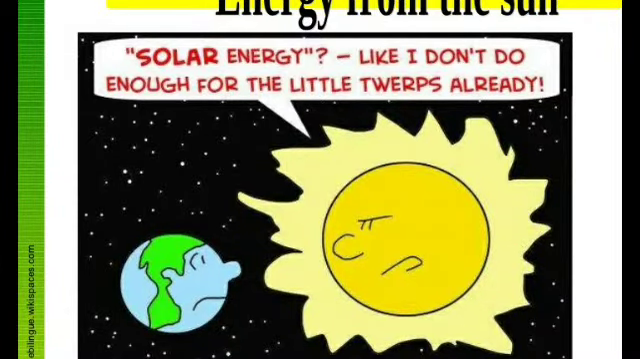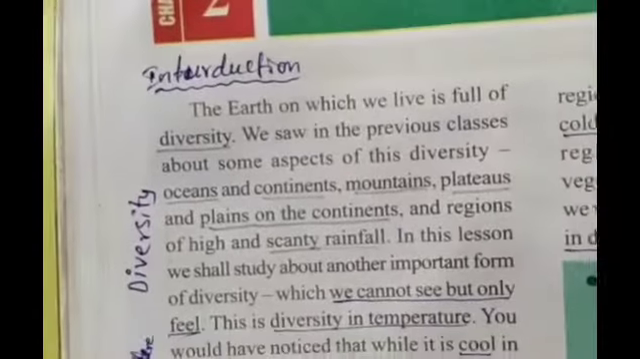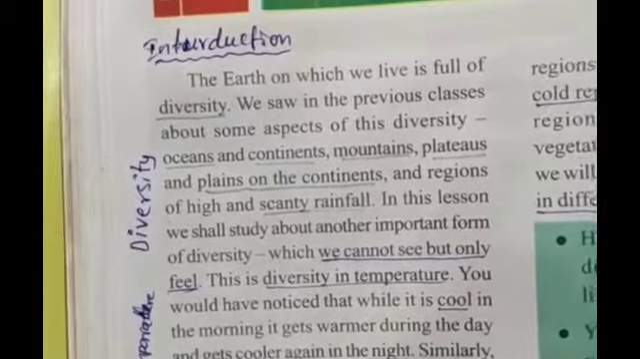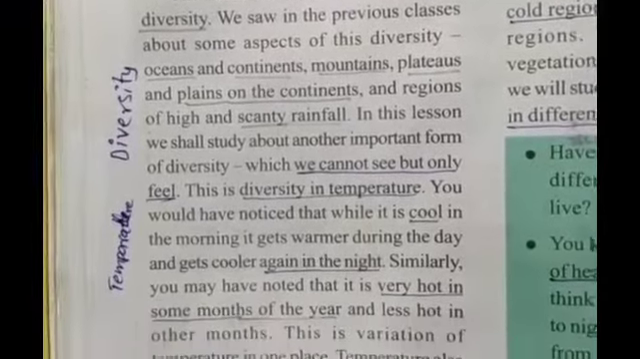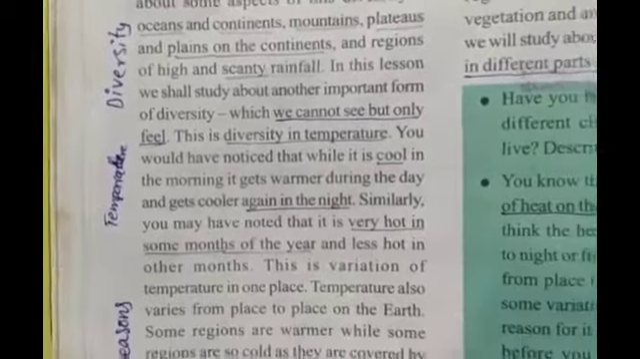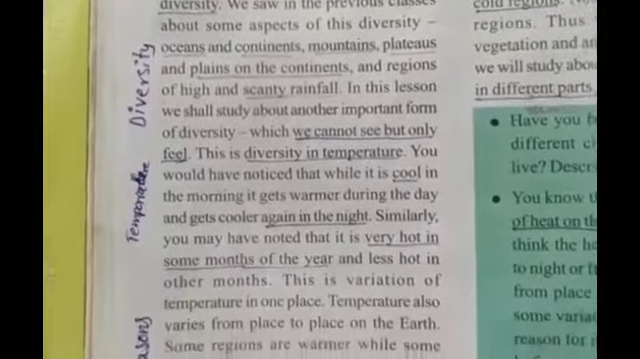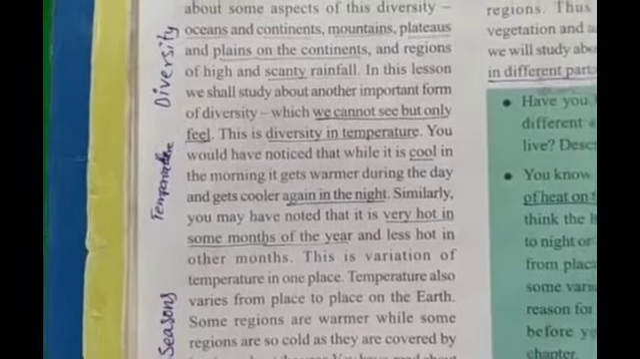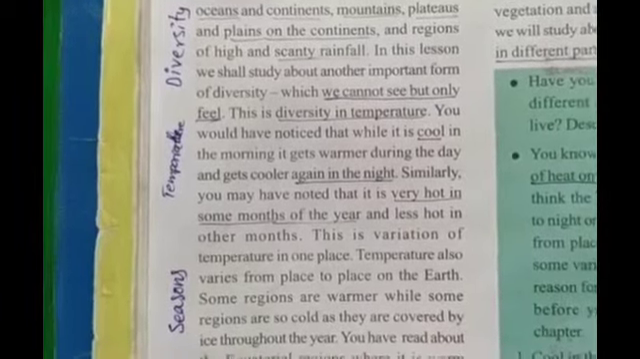So, energy from the sun. The earth on which we live is full of diversity. Full of diversity means oceans, continents, mountains, plateaus, and plains on the continents, and regions of heavy and scanty rainfall. Another important form of diversity, which we cannot see but can only feel, is the diversity of temperature from the sun. It is cool in the morning, it gets warmer during the daytime, and it gets cooler again at night.